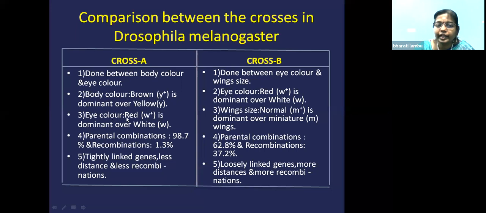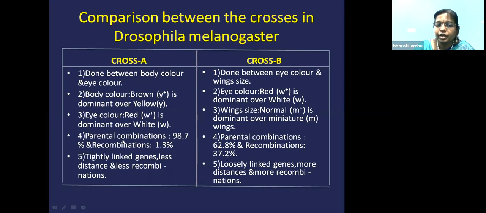What is eye color? Red is dominant over white in cross A. In cross B, eye color red is dominant over white, and for wing size, normal wing size is dominant over the miniature wing size. What are the parental combinations for cross A? Parental combination is 98.7% and the recombination is 1.3%. In cross B, what did they get? Parental combination is 62.8% and the recombination is 37.2%.